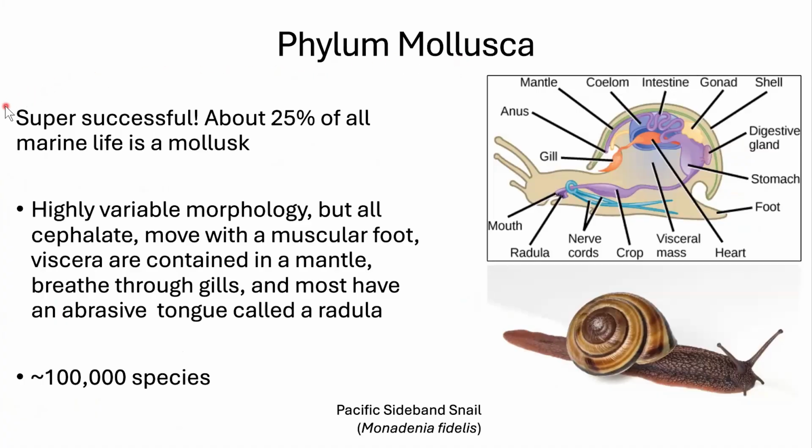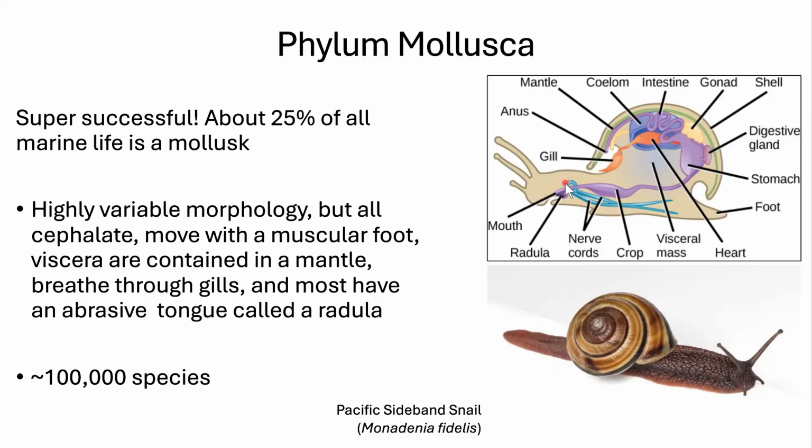Next, we have Mollusca. Mollusks are super successful. About 25% of all marine life is a mollusk. So that's really great. Here is the body plan of a stereotypical mollusk. It has a mantle. So a mantle is going to be the part that covers all of its viscera, which are the organs. That mantle to us looks like a shell if it has a shell, but things like slugs don't have a shell. They still have a mantle. So the mantle is like the covering part of their organs, may or may not have a shell.